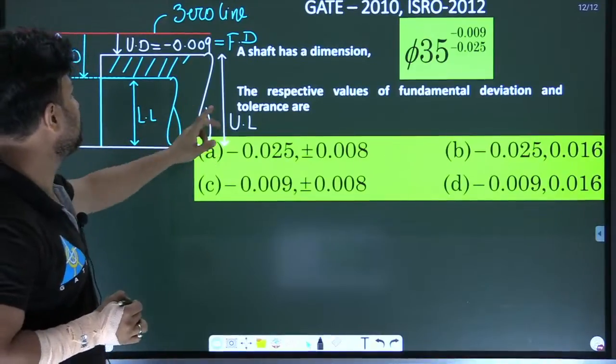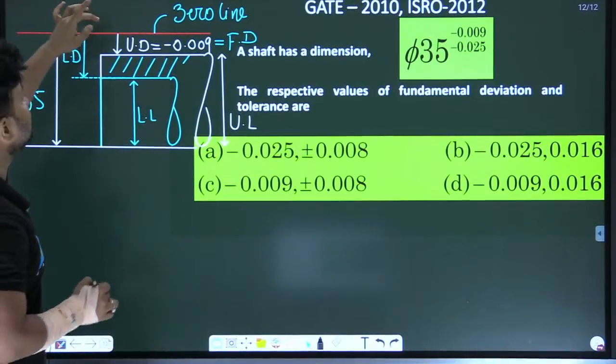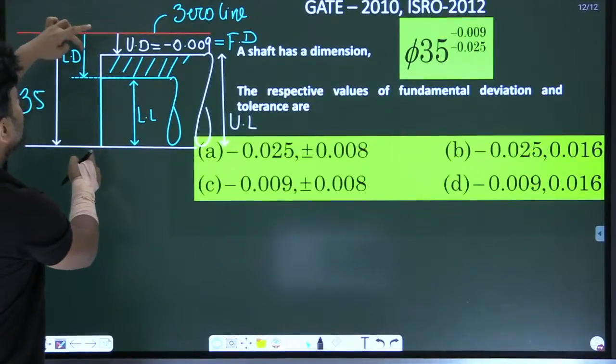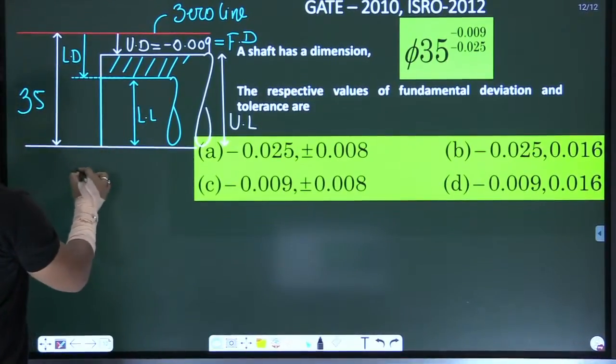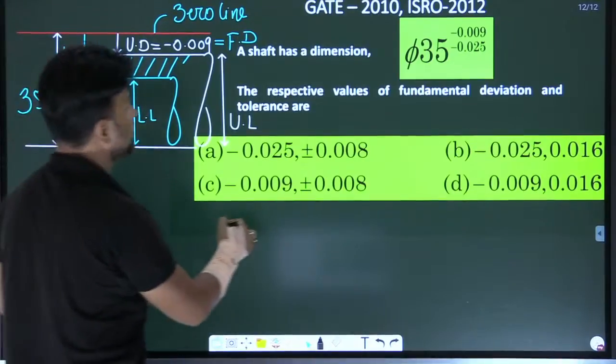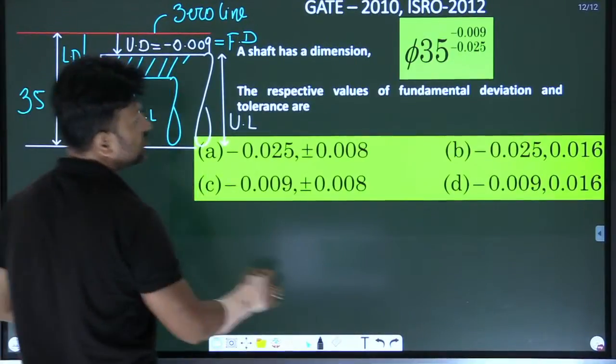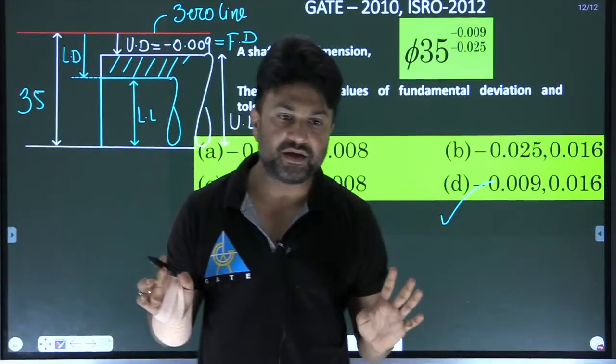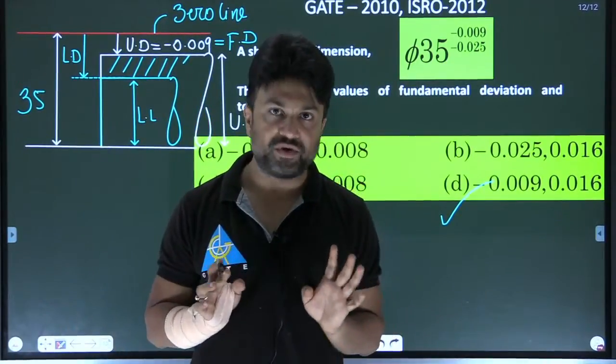And what is tolerance? Tolerance is either the maximum size minus minimum size, or the upper deviation minus lower deviation. So, upper deviation minus lower deviation comes, this zone becomes 0.0016, so option D. Am I clear? Understood? Today you understood the concept.